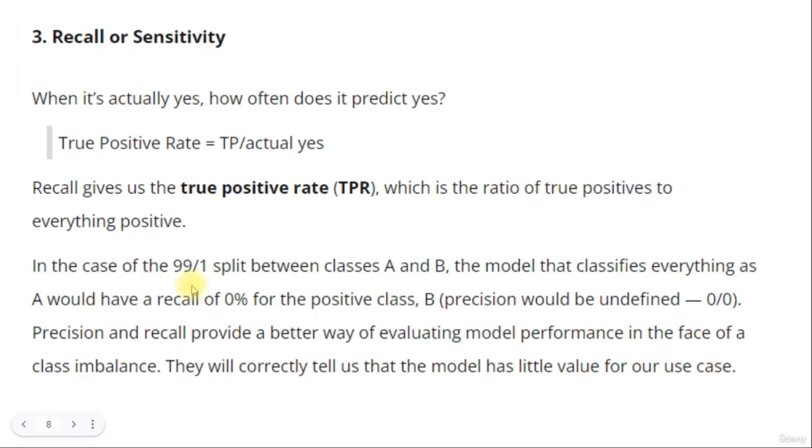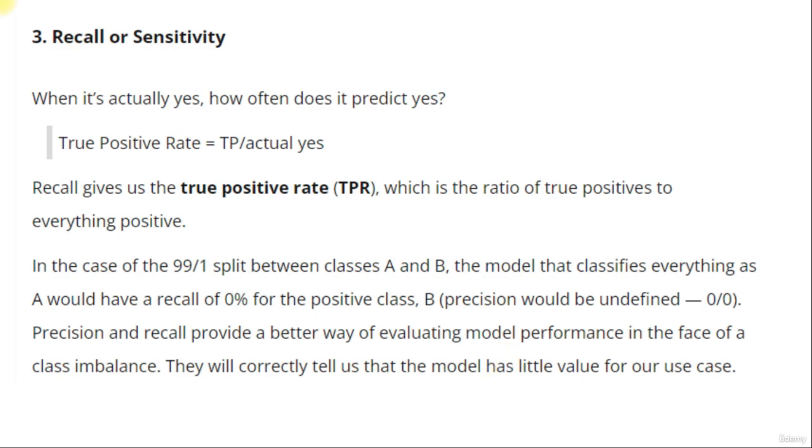Now, in the case of the 99 to 1 split between classes A and B, the model that classifies everything as A would have a recall of 0% for the positive class B. Precision would be undefined, 0 by 0. Precision and recall provide a better way of evaluating the model performance in case of a class imbalance.